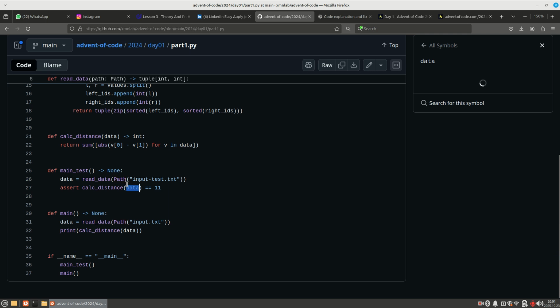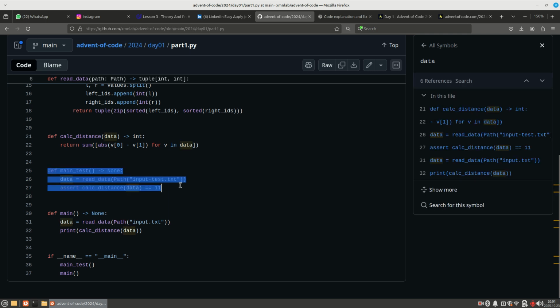I think maybe Mr. Ivan has also given a test function here just to test whether the code is working or not. That might be optional. I'm not sure about it. I will explain in another video. In def main, we are going to get no output from it. We are not expecting anything from this function.